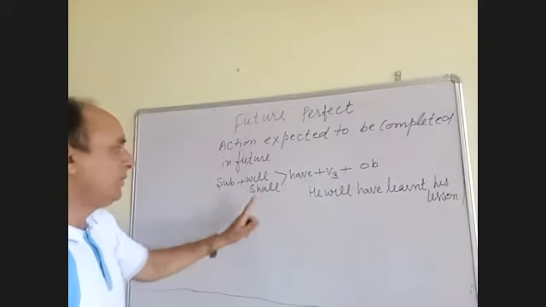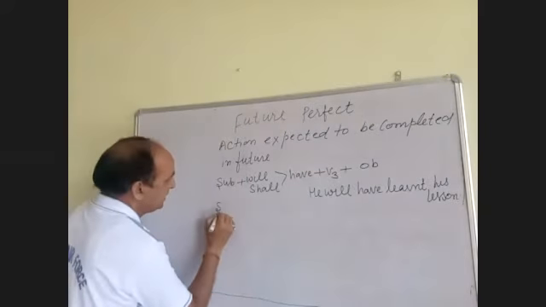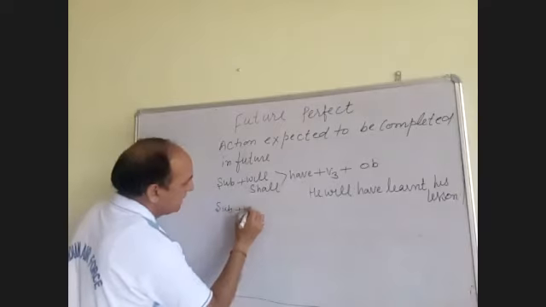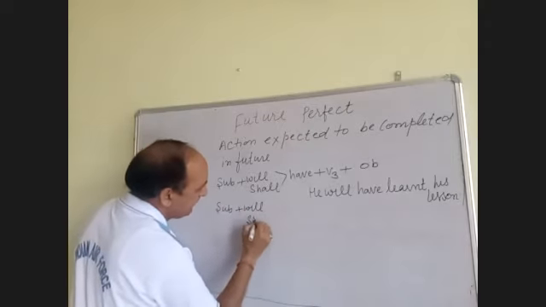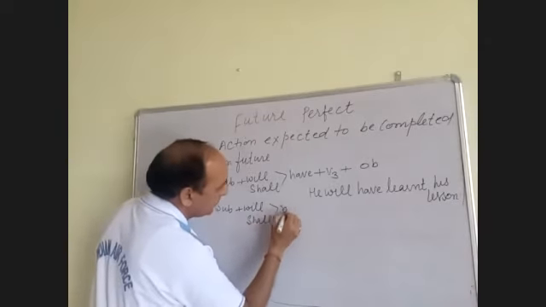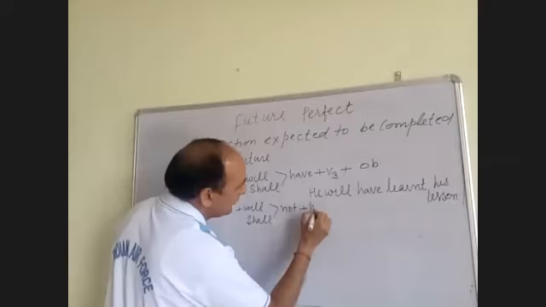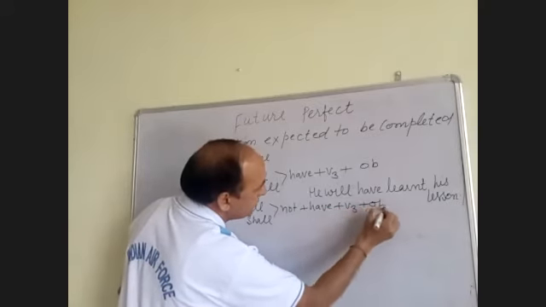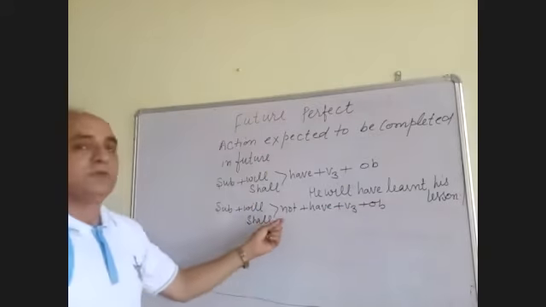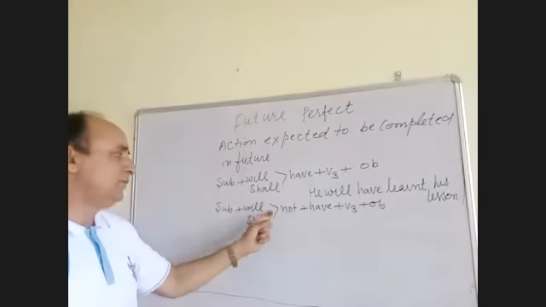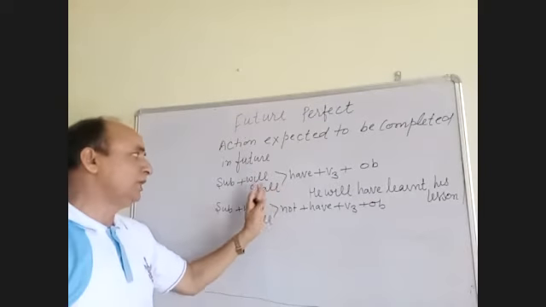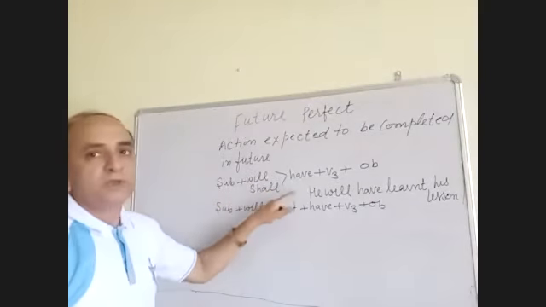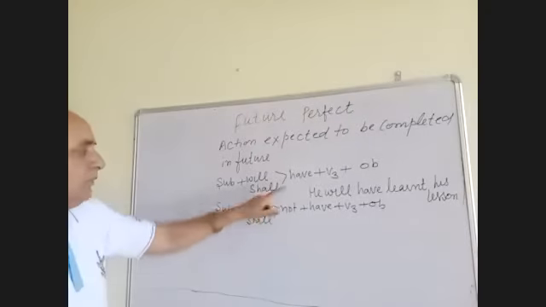Again, if you want to make it negative: subject, will or shall, not, have, third form. Actually, this helping verb I am separating from this one. It means when you are to use not, it will be after will or shall, not after have.